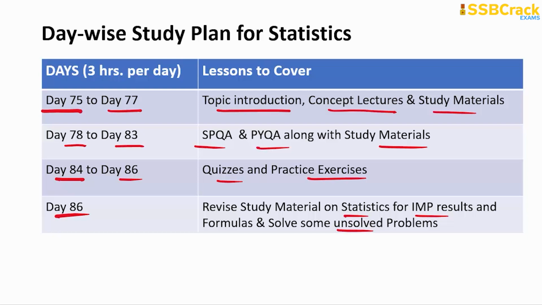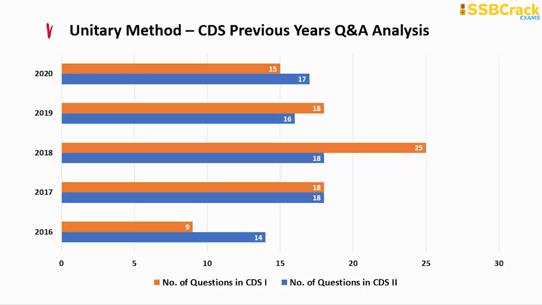Alright, and the next topic in line for us to understand and prepare for is the unitary method for the CDS mathematics section, which is a group topic comprising all the business mathematics topics from percentage till the average. We'll be discussing its study plan, but here you can understand the analysis part: in the year 2020 there were 15 questions in CDS 1 and 17 questions in CDS 2.